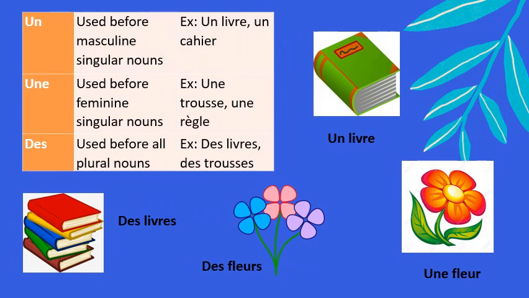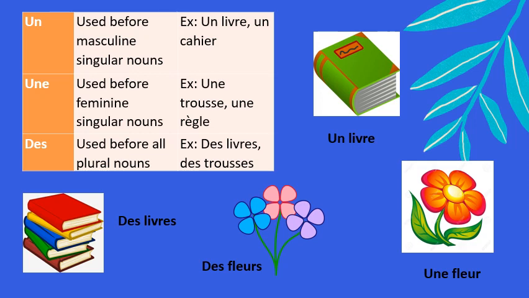Now, the first indefinite article, un, is used before masculine singular nouns. For example, un livre, un cahier, un crayon, etc. Then, the indefinite article une is used before feminine singular nouns.